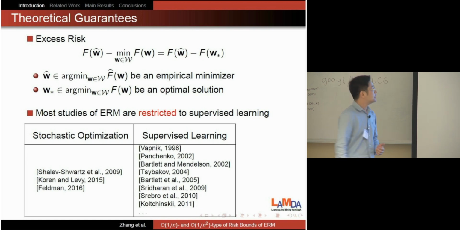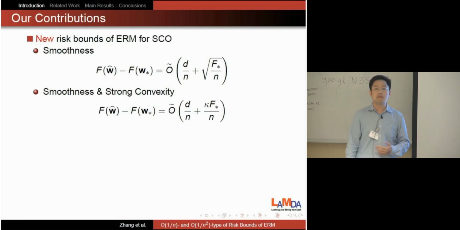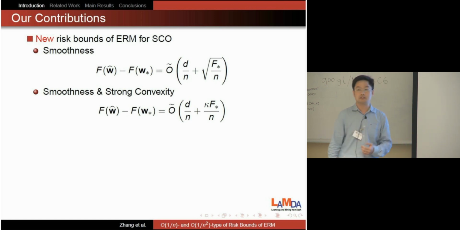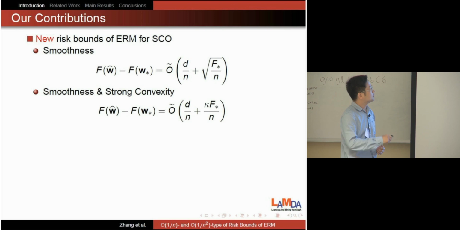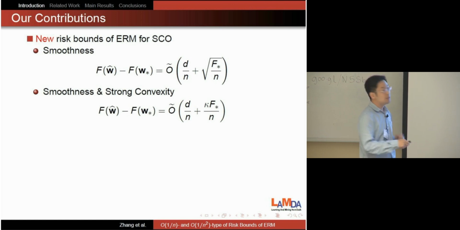Okay, so let's see our contribution. First, we derive new risk bounds of ERM for stochastic convex optimization. The key point is that we introduce smoothness. First, we will derive this bound. Here, d is the dimensionality of the domain, and n is the number of samples. F star is the minimal risk.